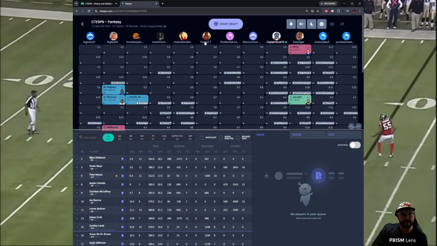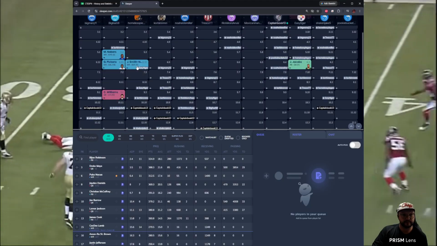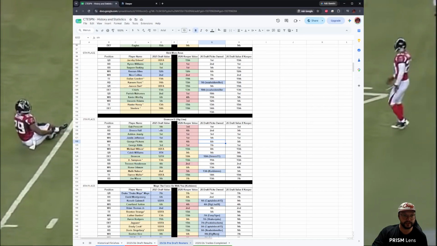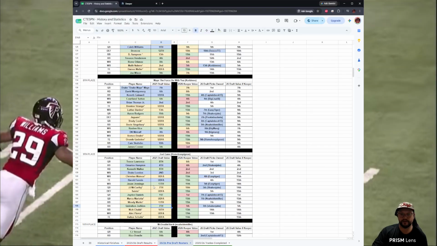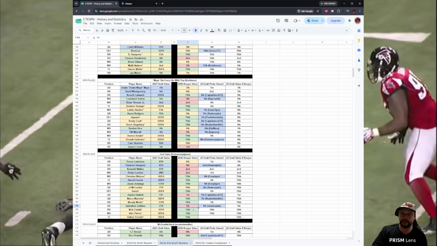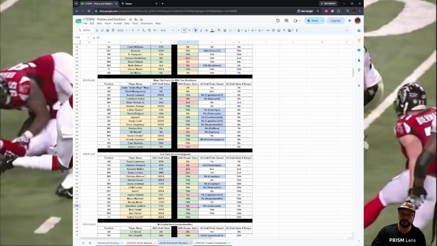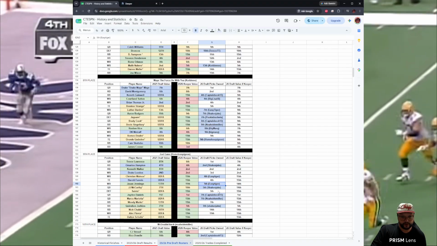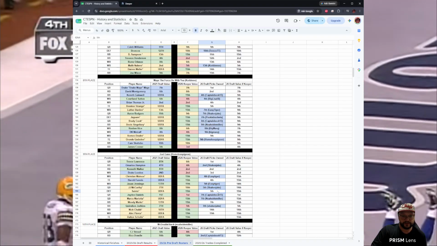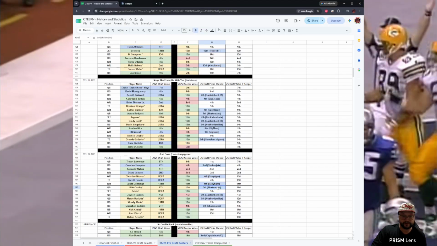So now we're going to take a look at Homeless Pigeon. Homeless Pigeon may want to keep, let's say, Quinshon Judkins. He purchased him in the 7th. He did not drop or trade him. Quinshon would now be worth a 5th round pick. So Homeless Pigeon has 3 5th round picks.